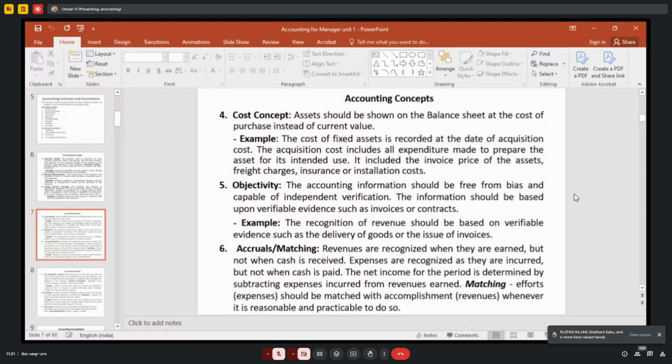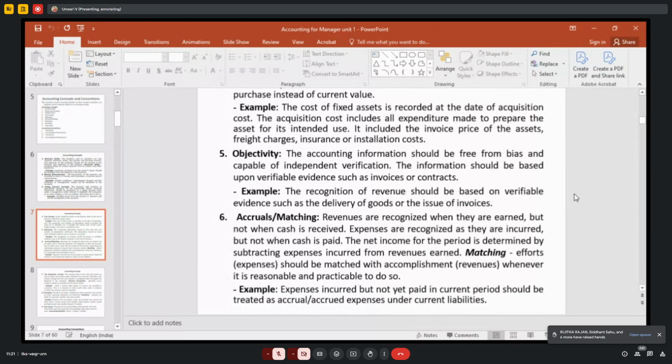Then accrual or matching concept. So accrual means what? Revenue, sales. When you are making sales, when is it to be recorded in the books of accounts? When you are recognizing the revenue, that is when it is earned, or cash received, or when you are issuing invoices, you have to record revenues in the books of account, and it should be matched with the expenses, debit side, right? That is accrual.